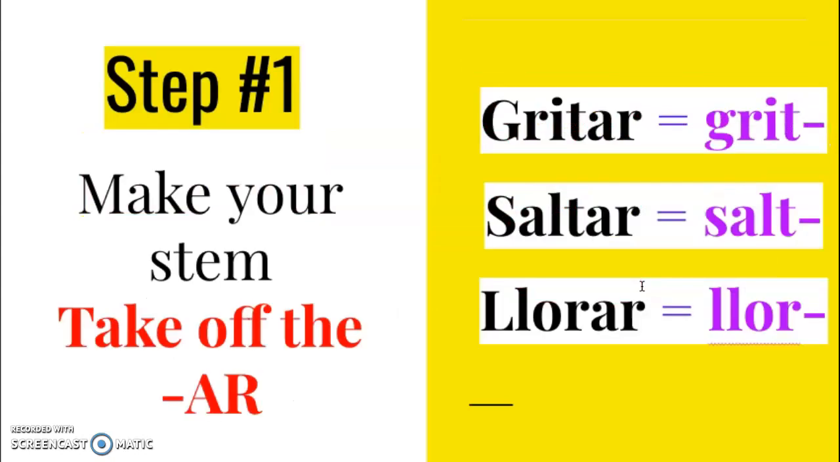So we make our stem. We learned this before. We take off the AR. So the examples I have here, the stem for gritar would be grit. The stem for saltar would be salt. And the stem for llorar would be llor. Okay, so it's everything minus the AR.